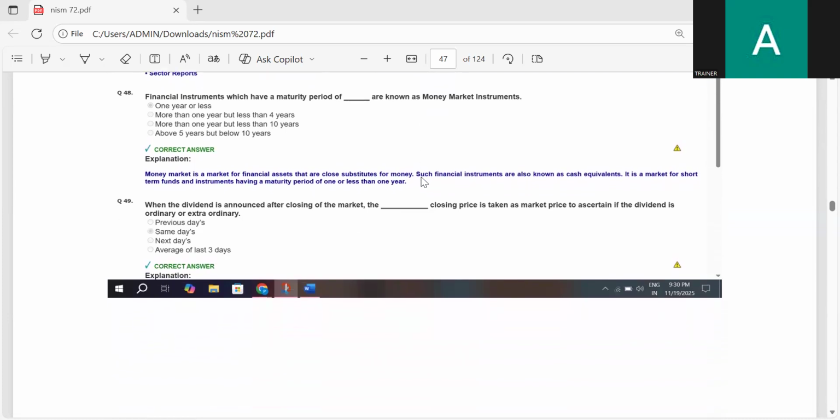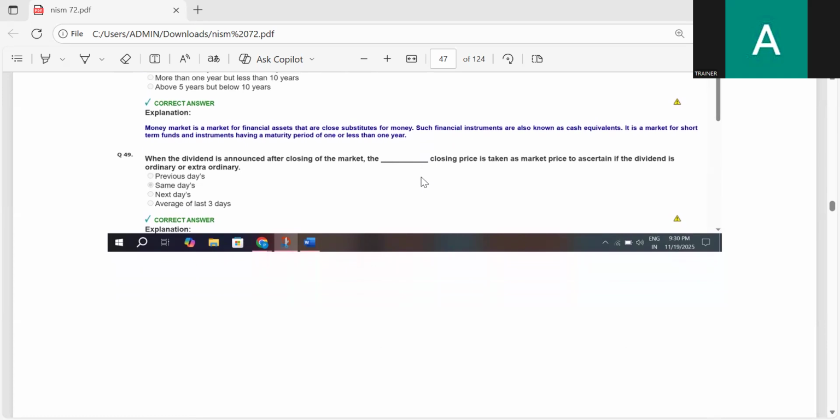Financial instruments which have a maturity period of dash are known as money market instruments. 1 year or less, more than 1 year but less than 4 years, more than 1 year but less than 10 years, above 5 years but below 10 years. The correct answer is 1 year or less. Financial instruments which have a maturity period of 1 year or less are known as money market instruments.